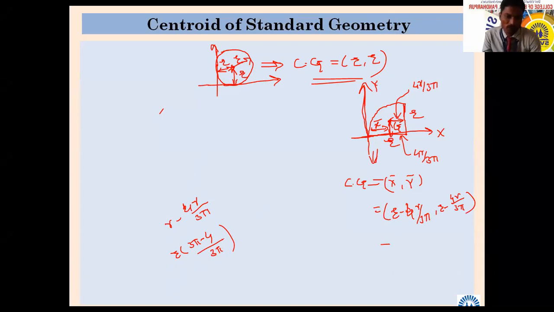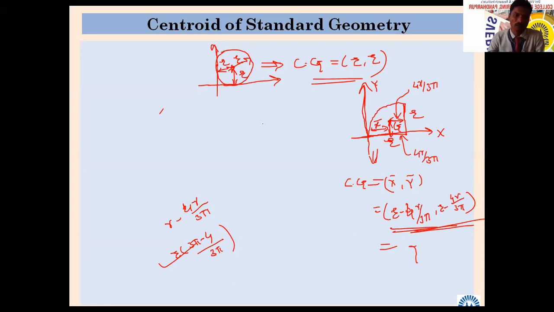Similarly here also the same thing. So the total will remain outside. We do not necessarily have to calculate the formula further, but we can calculate in this way, or simply say R minus 4r divided by 3 pi, which is also sufficient. It is not necessary to go for further calculation.